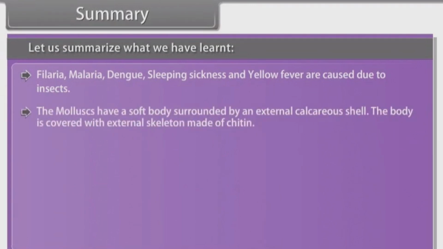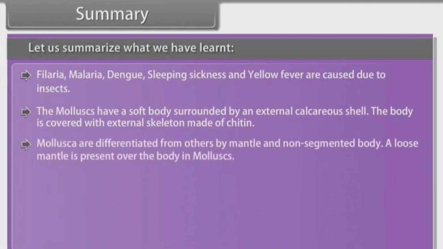The mollusks have a soft body surrounded by an external calcareous shell. The body is covered with an external skeleton made of chitin. Mollusca are differentiated from others by mantle and non-segmented body. A loose mantle is present over the body in mollusks.